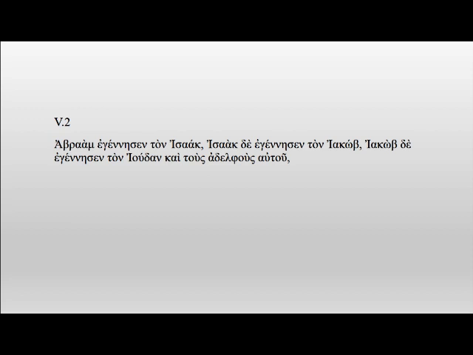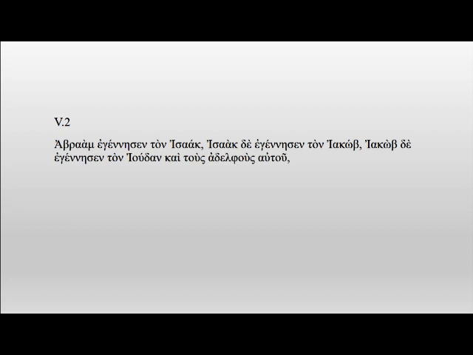Verse 2. Abraham εγέννησεν τον Isaac. Isaac δε εγέννησεν τον Ιακώβ. Ιακώβ δε εγέννησεν τον Ιουδάν και τους αδελφούς αυτού. Abraham gave birth to Isaac. Isaac, however, gave birth to Yaakov. Yaakov, however, gave birth to Judan and his brothers.